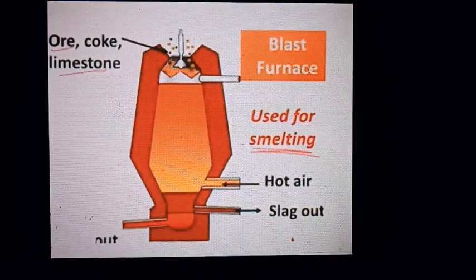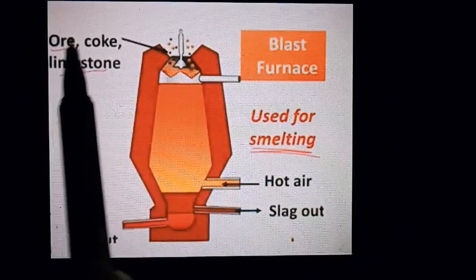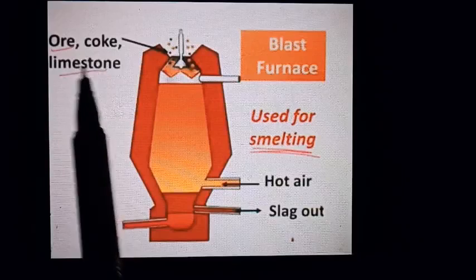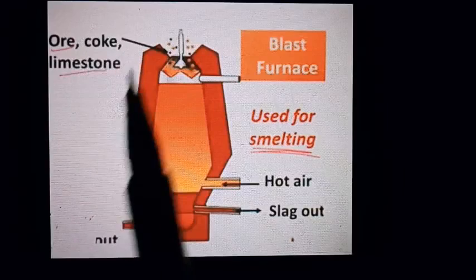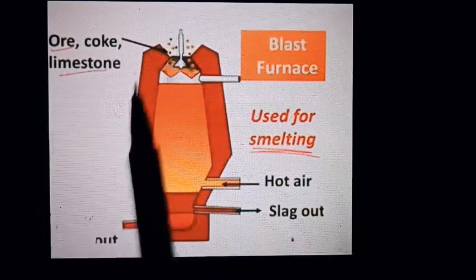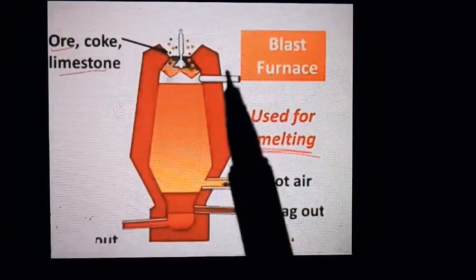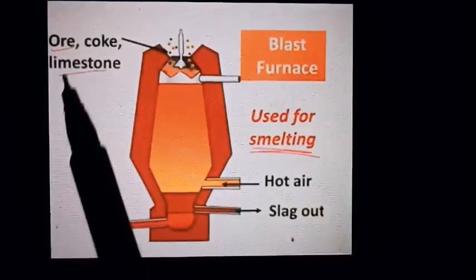And remember, in a moderate reactive series there are two steps. First, the metal is present in the form of metal sulfide or metal carbonate, and from that we convert it to the metal oxide. Then that metal oxide, that is the ore, is reacted with coke and limestone, where coke is the reducing agent and limestone helps to remove the impurities, that is the gangue particles.